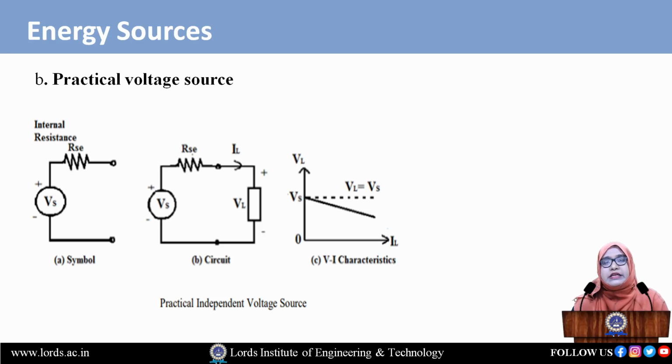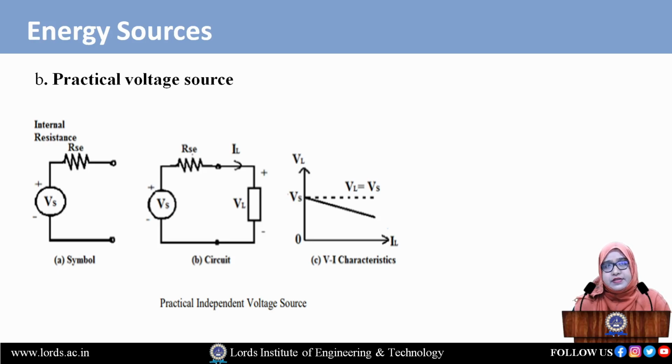But come to the practical circuit, we have to keep one internal resistance that should be connected in series. That's why it is called RSC. See circuit B. The voltage source is connected in series with the resistance, that's why RSC. Again it comes to the load voltage, and the circuit is closed by the source.